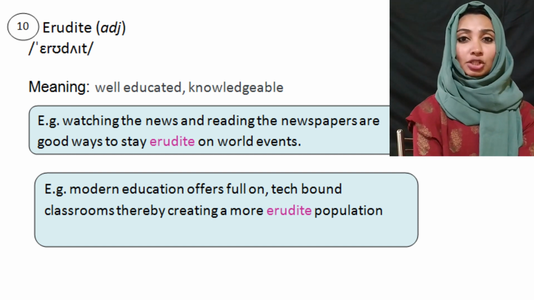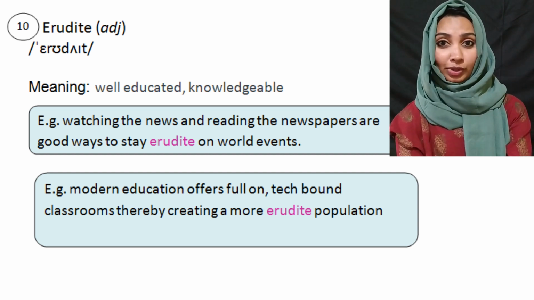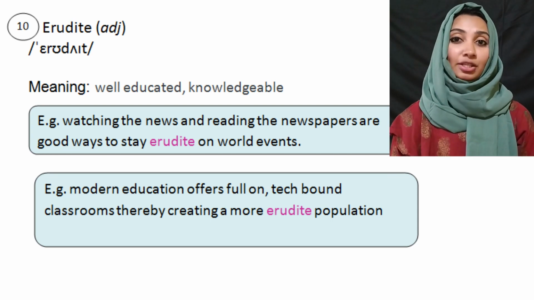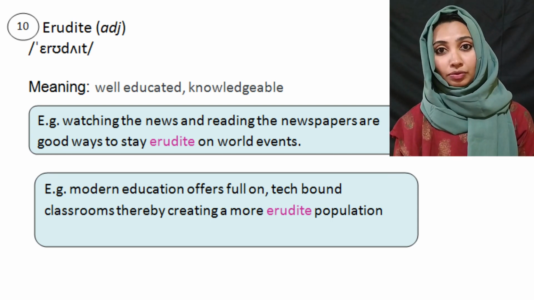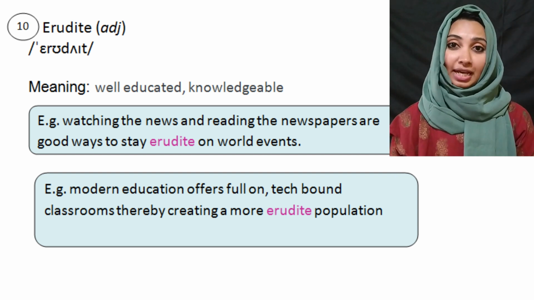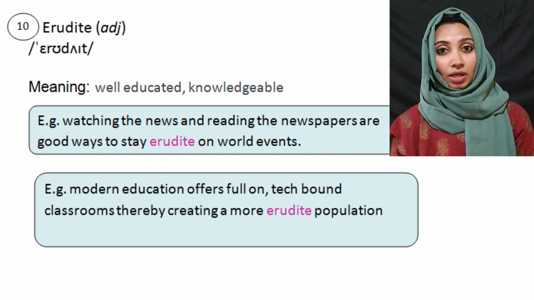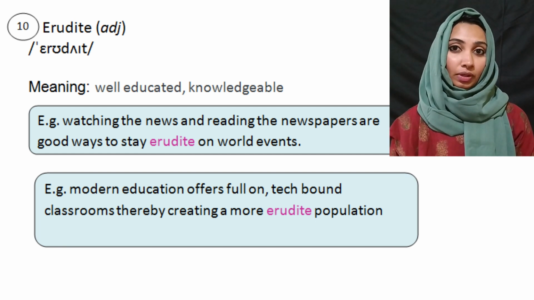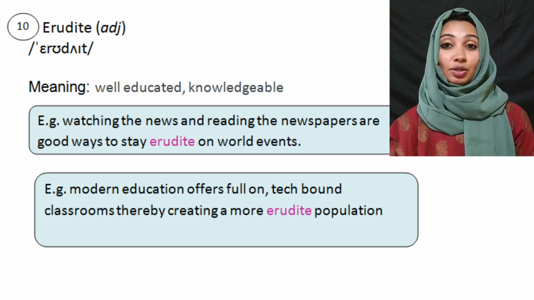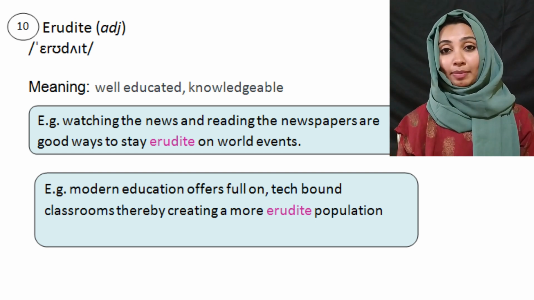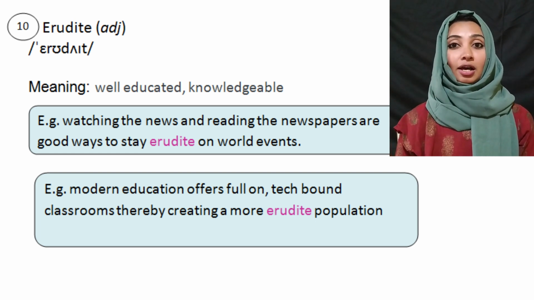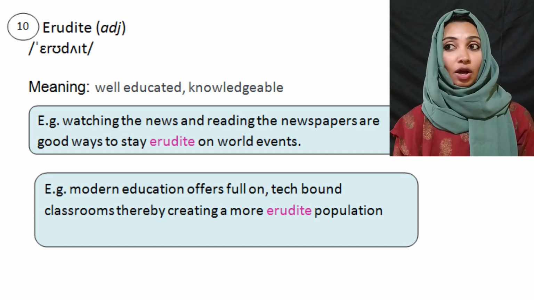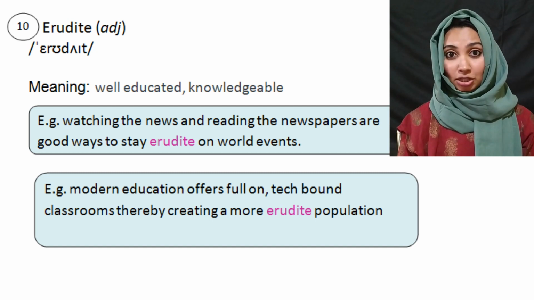Oftentimes we have to use the term educated or knowledgeable many times. So when you know when to use educated or knowledgeable, right? So use the term erudite instead of that. Simple words, knowledgeable. Okay, so it's an adjective. You can use this term to describe a person. Okay, he is a very erudite person instead of saying he is a knowledgeable person.